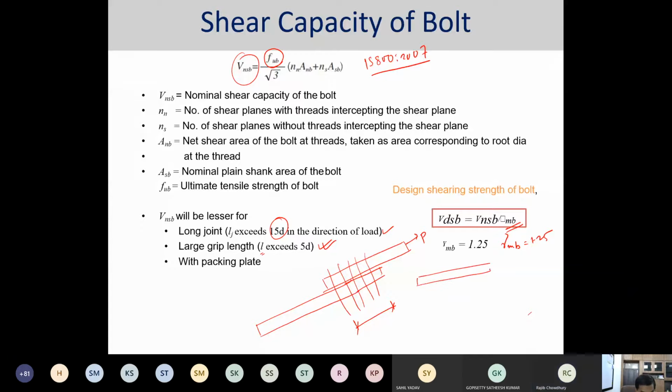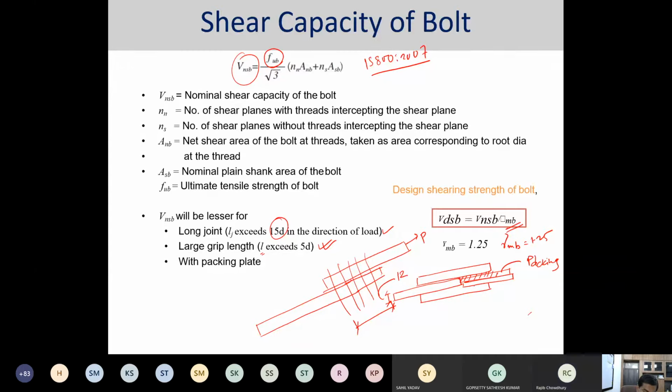Let's say if this plate has 12 mm thickness, and the connected plate is, let's say, 2 mm or 5 mm thickness, then to fill this gap, we need to have an additional plate. That is called the packing plate, or it could also be considered the other way around, whatever has been provided.